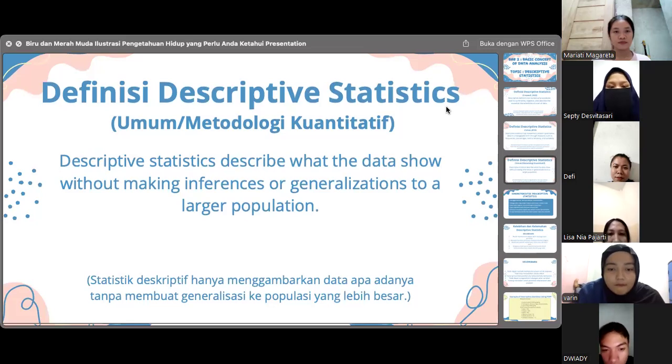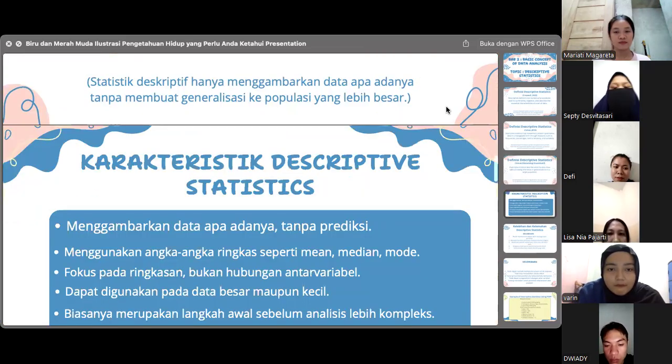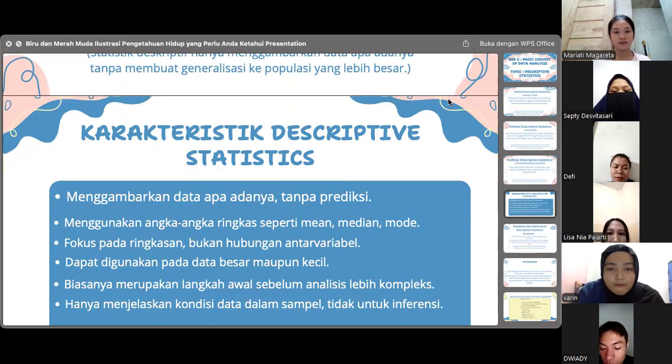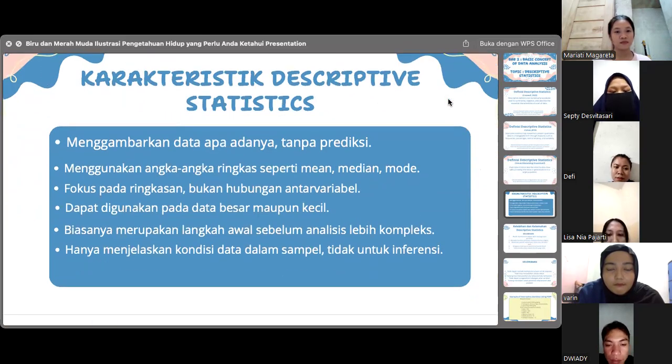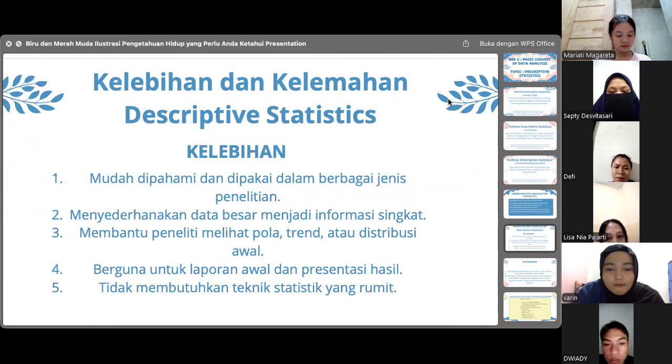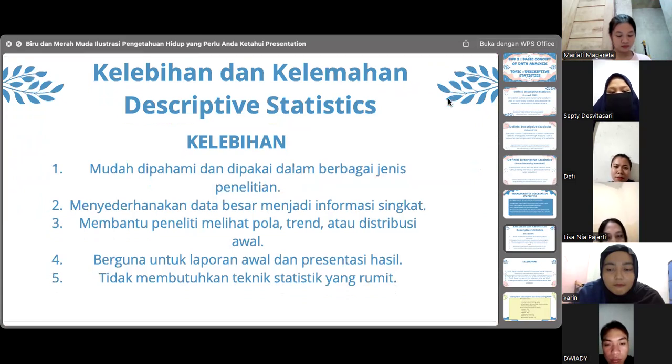Okay, I want to explain about the strengths and weaknesses of descriptive statistics. First, cannot generalize findings to the population. Second, cannot explain cause and effect relationships. Third, can be misleading without proper context. Fourth, cannot analyze relationships between variables.